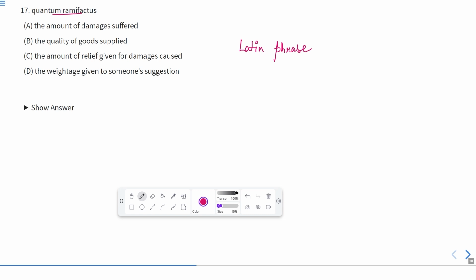Now let us see the options. The amount of damages suffered, the quality of goods supplied, the amount of relief given for damages caused, or the weightage given to someone's suggestion. Of course, quantum remifactors is the loss suffered or the amount of damage suffered. So according to this, A is the correct answer, the amount of damages suffered. Now let us move to the next one.